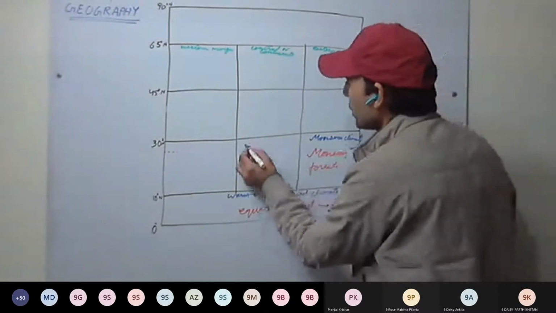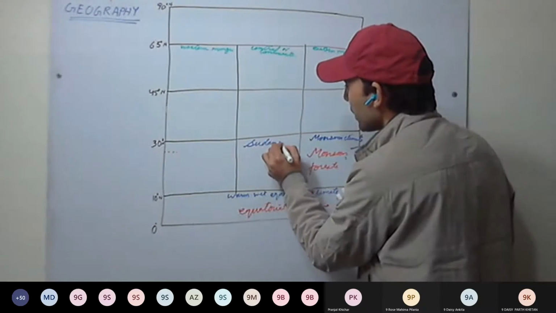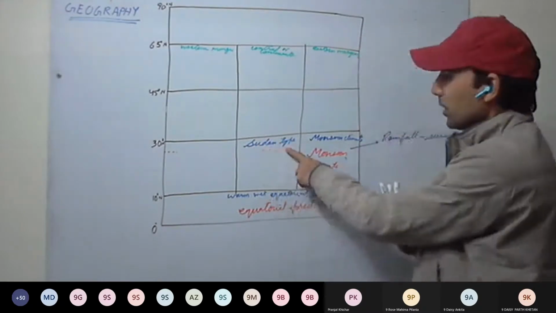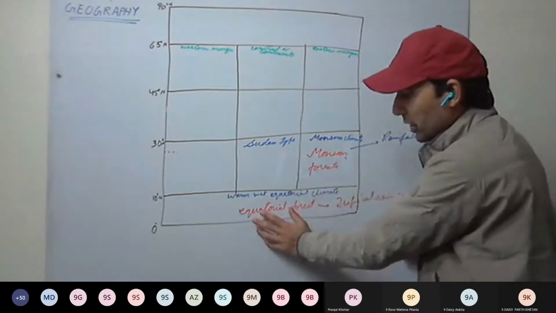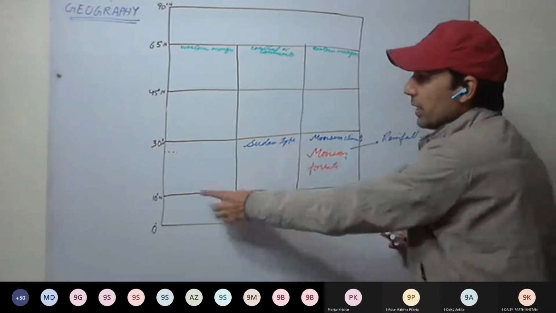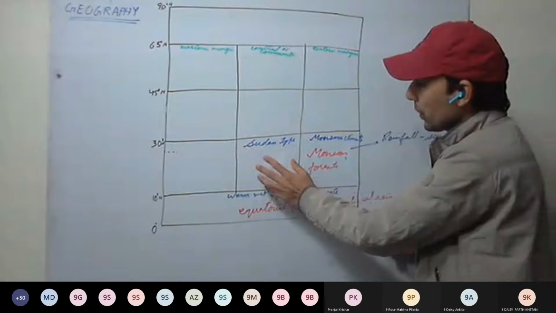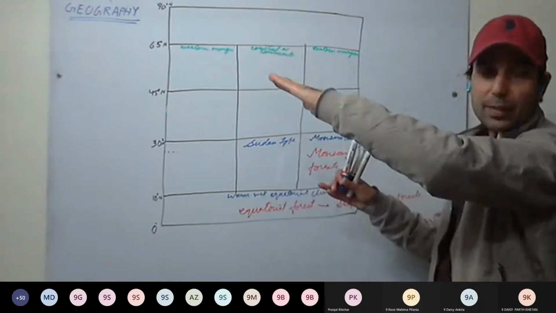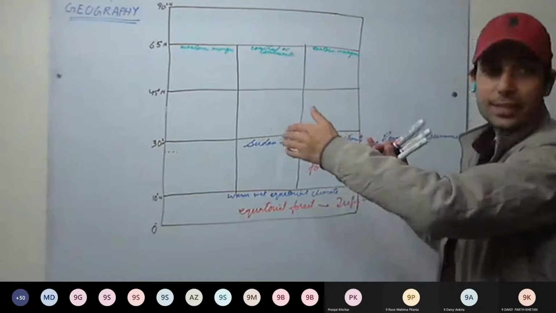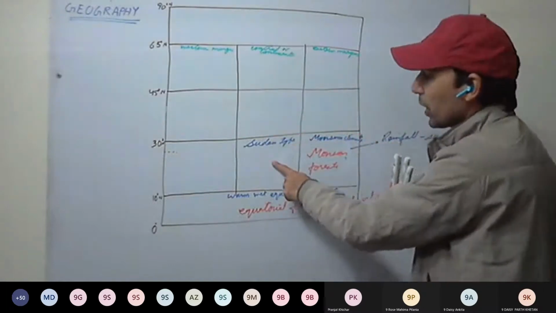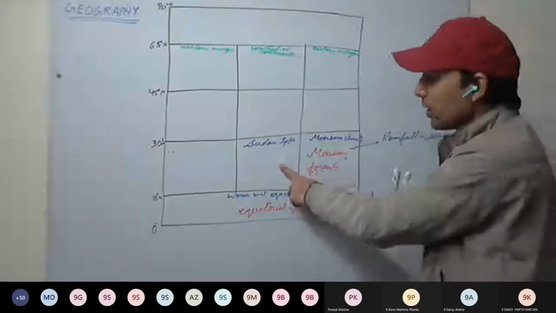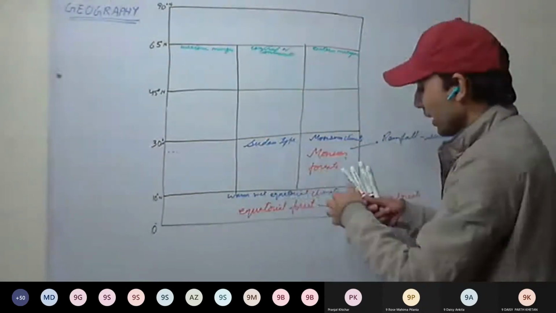And this we have the Sudan type. Sudan type climate. Now see here, Sudan type climate. Here we have the trees. But now as we are moving in higher latitudes, here we will be having grasslands. From trees, the height will be decreasing as well, the density will be decreasing, and we are moving towards grasslands. So here some trees will be there, very few trees and more grassland. So here we have the grass.